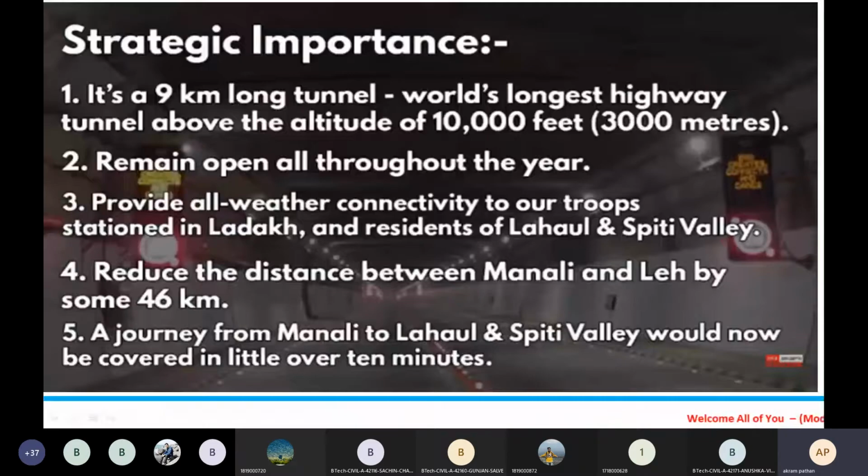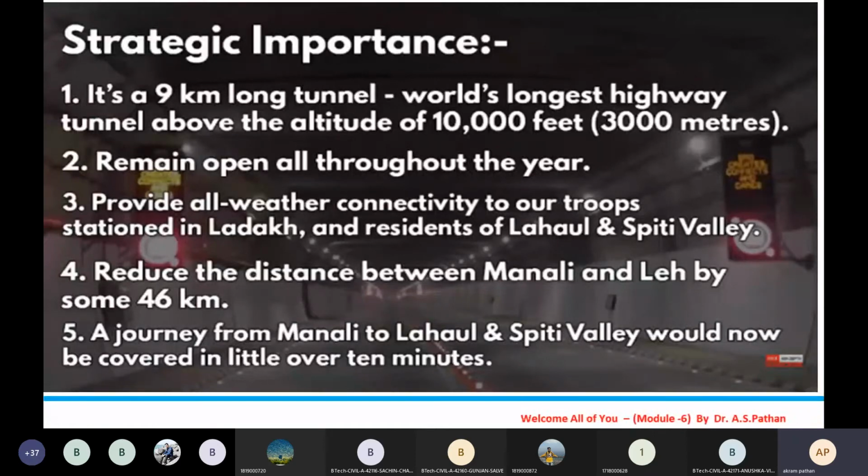Okay. Now, what is the strategic importance of this particular tunnel? It's a 9.02 kilometer long tunnel, the world's longest highway tunnel above the altitude of 3000 meters.